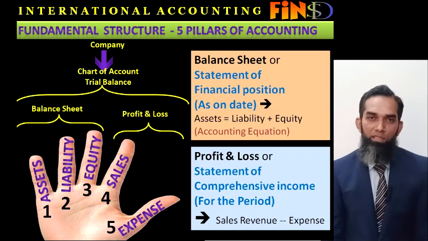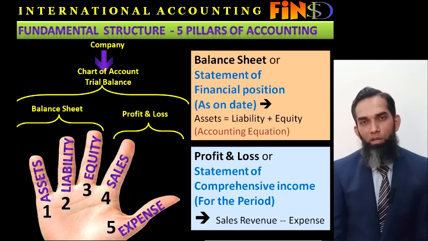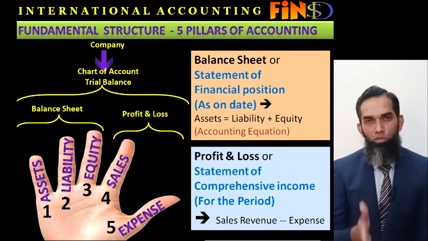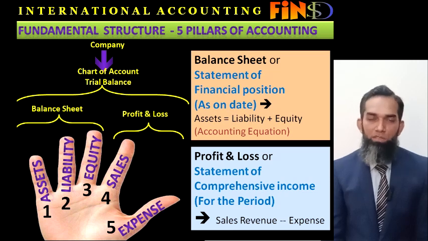But you have to know initially that there are five pillars of accounting, that is assets, liability, equity, sales, and expenses. If you understand and memorize the initial codes of 1, 2, 3, 4, 5, then in future, whenever you open a subsidiary account of any asset, sales, or expenses, the starting code is the same as I mentioned here.